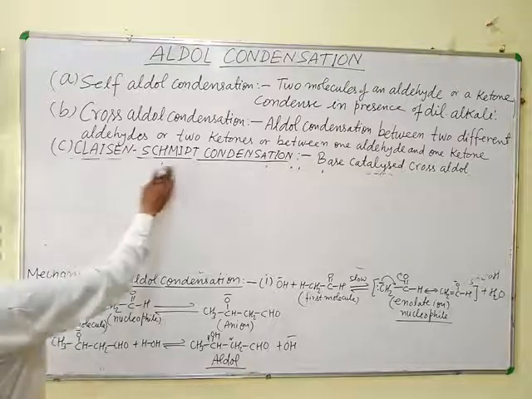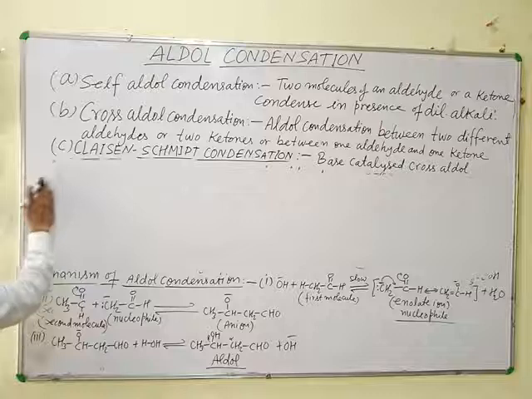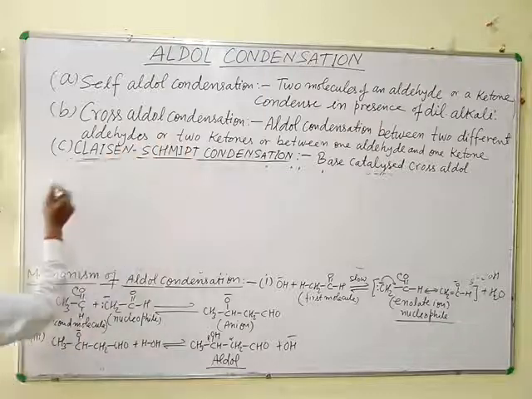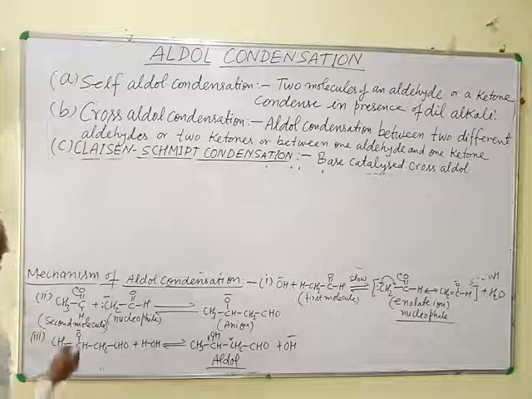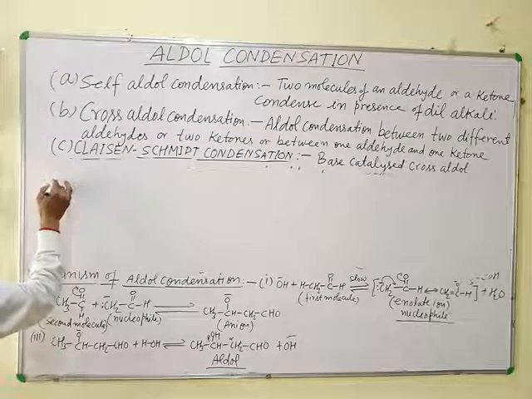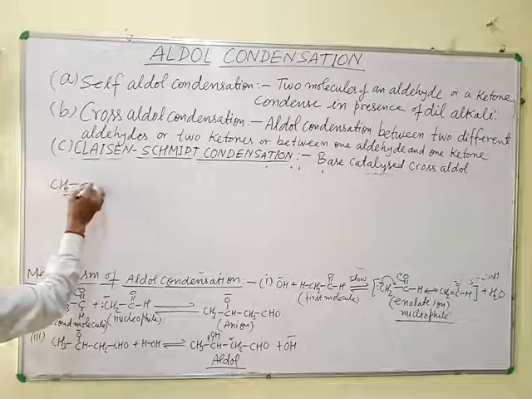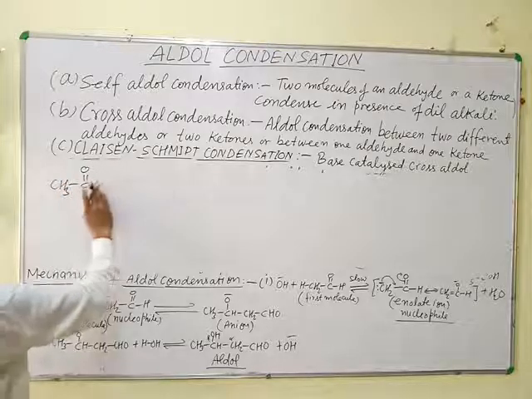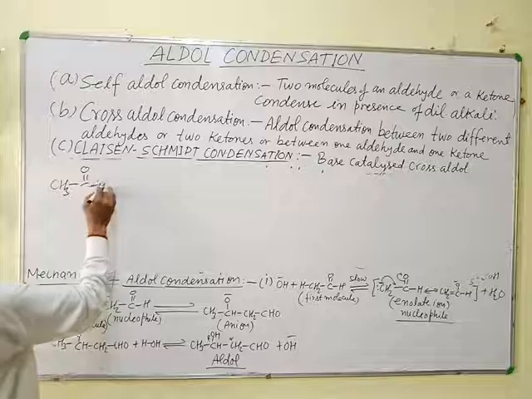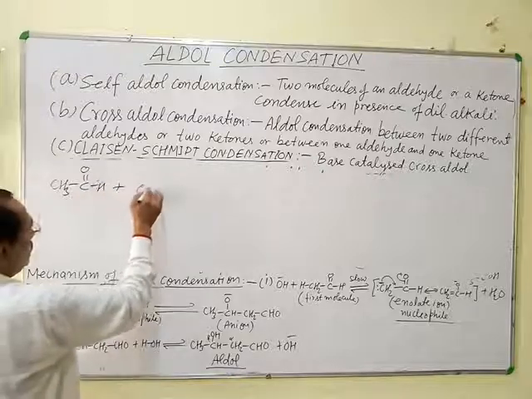For example, if the condensation takes place between acetaldehyde and acetone, this is acetaldehyde and acetone,